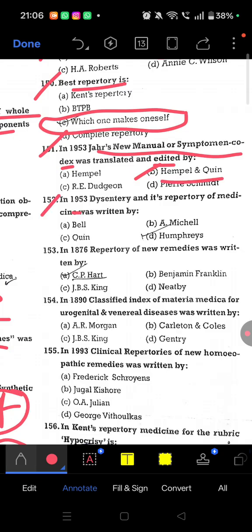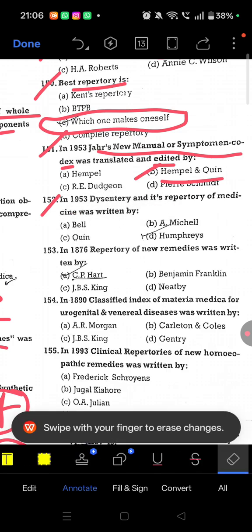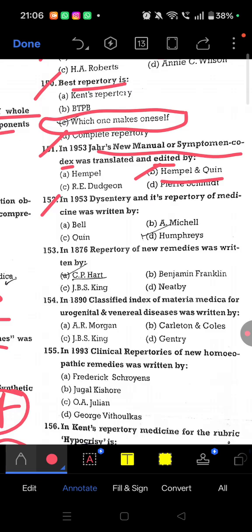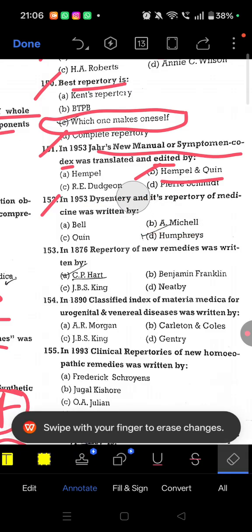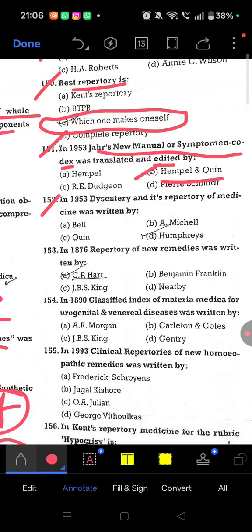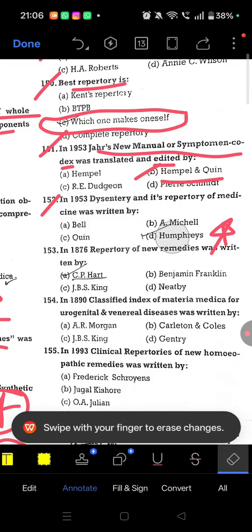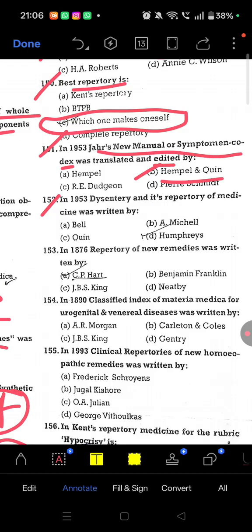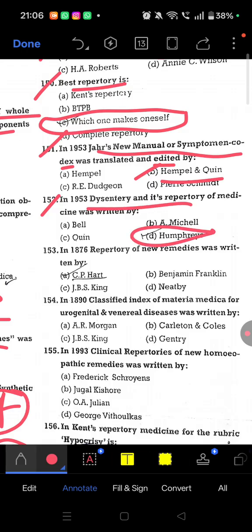152, in 1953 dysentery and its repertory of medicine was written by. So about dysentery, which author? So Humphrey, 1953. I don't know the pronunciation of this name, so just remember this name. Okay. Humphrey, for writing dysentery and its repertory of medicine.